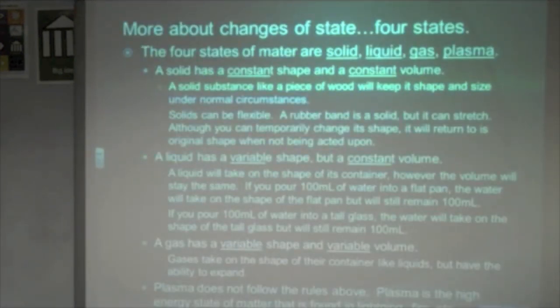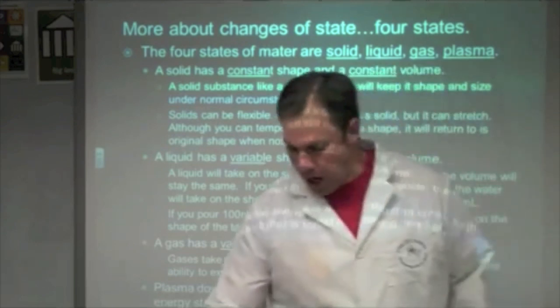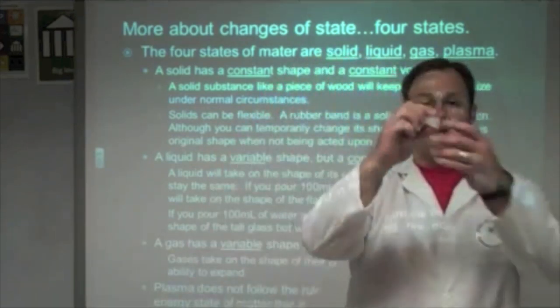A little bit more about changes of state. Okay? There are four states of matter. We have a solid, liquid, gas, and the last one right here, which is plasma. Okay? First off, a solid has a constant shape and a constant volume. Ice being the solid. Constant. It means it stays the same.